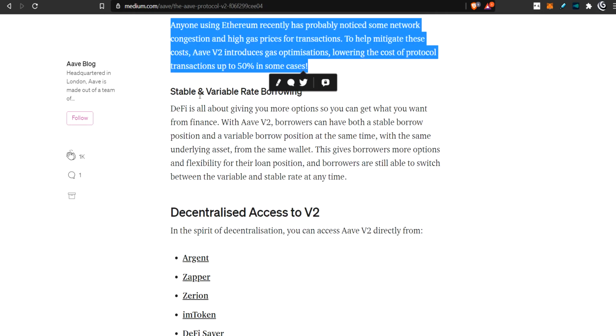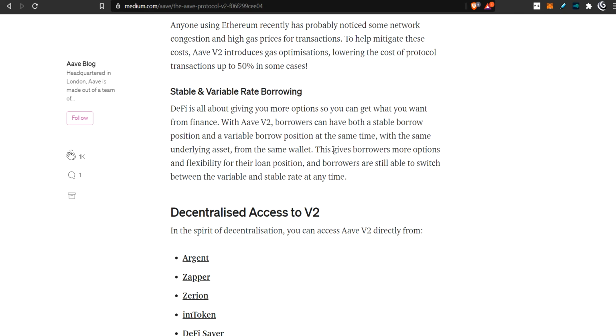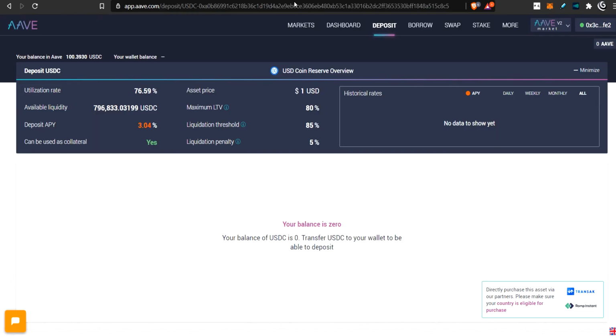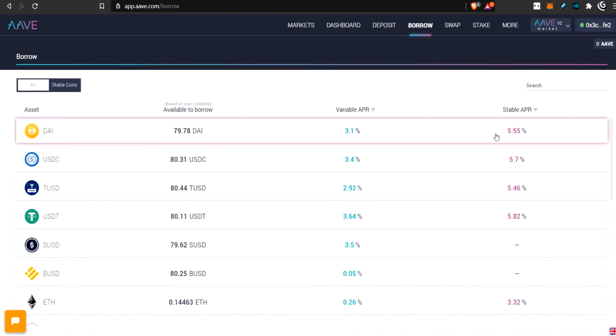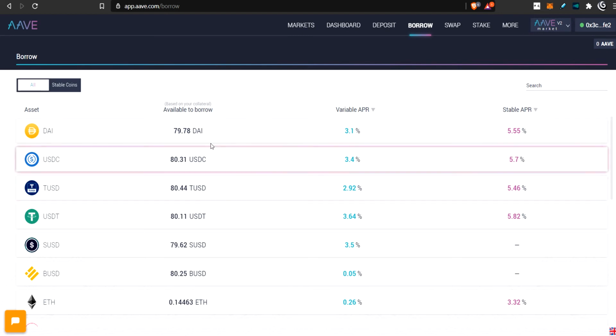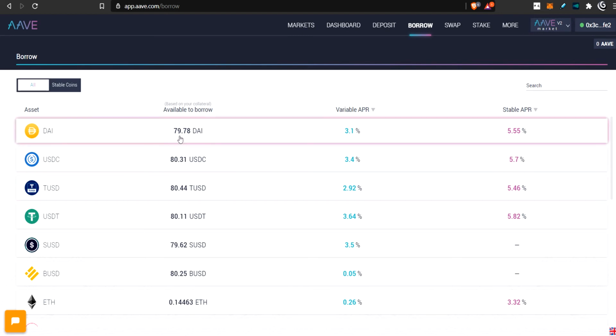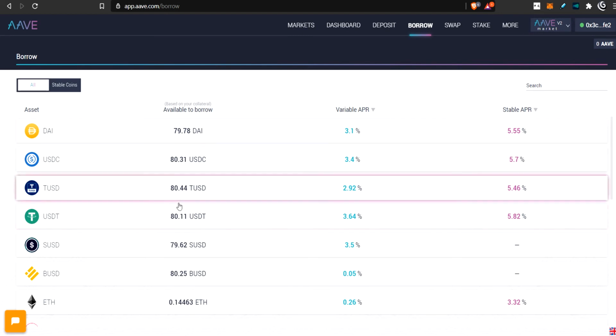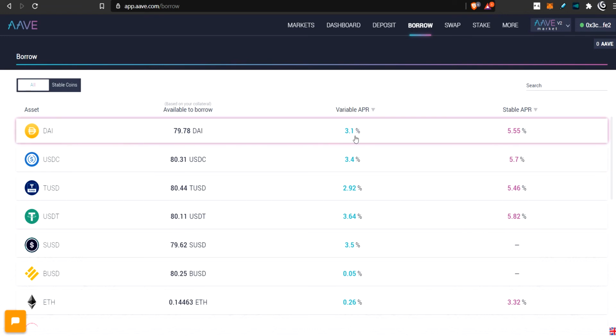Now they also have stable and variable rate borrowing, and it says with AAVE version 2, borrows can have both stable and variable positions at the same time. So if I wanted to, I could maybe come in here, go to borrow, and you see there are two, right? There's a variable and a stable. Now remember, I have about $80 able to borrow, right? 79 right here, and all of these are 80. I could borrow $40 at this rate and $40 at that rate.